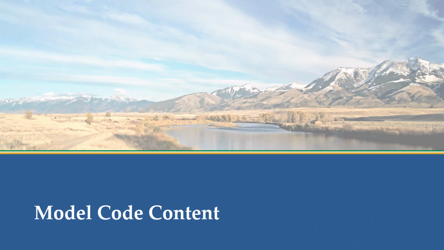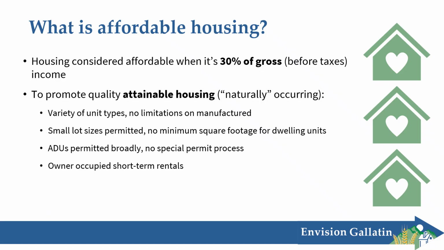Now we'll dive into the model code content. So what is affordable housing? The housing strategy talks about how housing is considered affordable when it takes up no more than 30% of a household's gross income. And one type of affordable housing is attainable housing, which is naturally occurring without a formal mechanism to restrict the price.